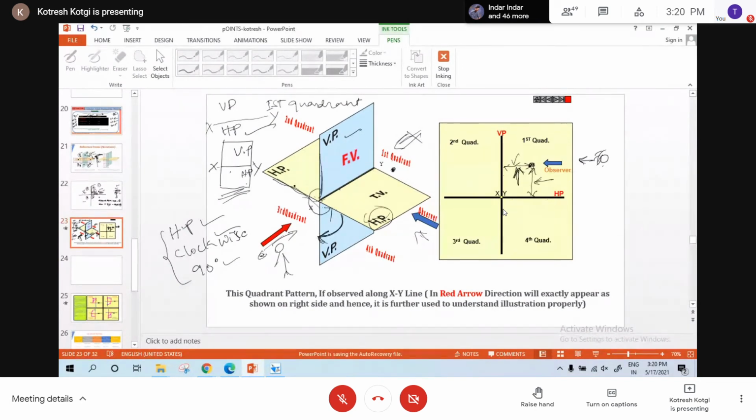I should rotate the horizontal plane by 90 degrees in the clockwise direction if I see it from here. If I rotate it like that, both will be overlapped, right? HP will overlap with VP. Am I right? Yes, sir. So here is the observer. If I see it from here, after overlapping, can I see VP or HP?